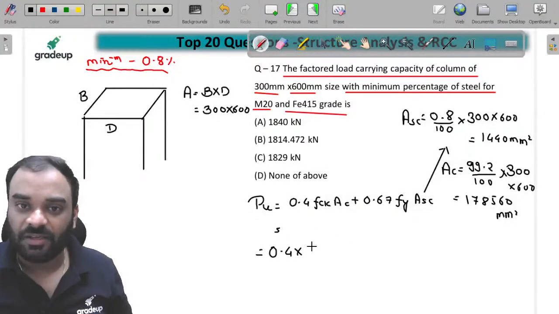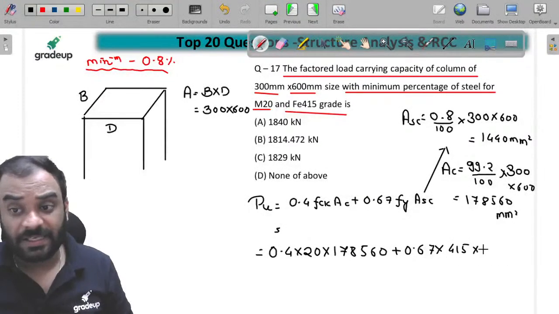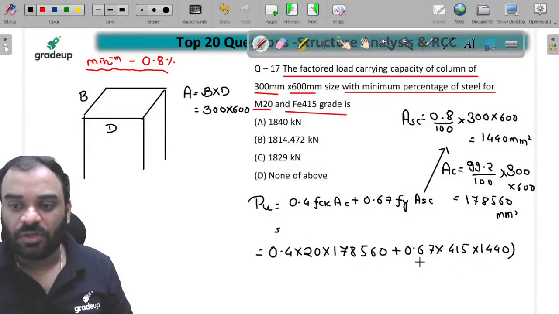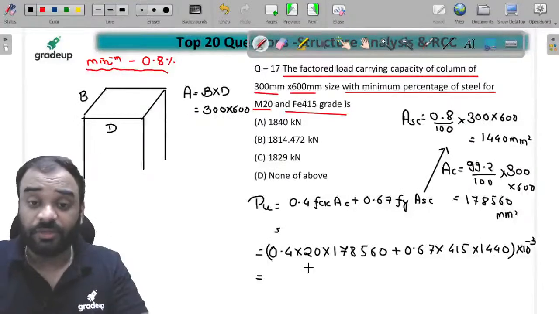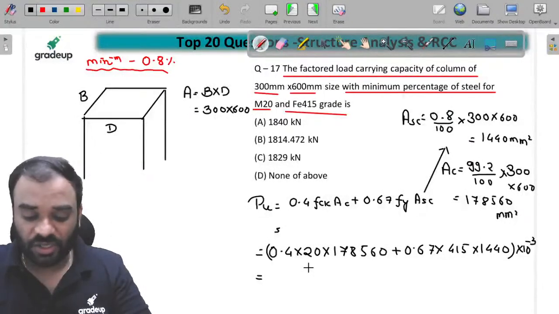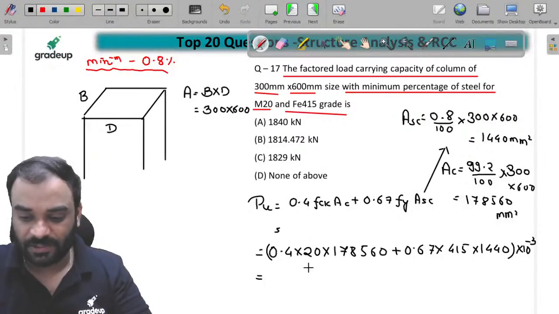Let's put all the values over here. 0.4 fck, that is 20, Ac 178,560, plus 0.67 fy 415, Asc 1440, bracket close, just multiply with 10 raised to power minus 3. You will get the answer in kilonewton. I think all of you know this particular formula, because generally it is used to design the short column.